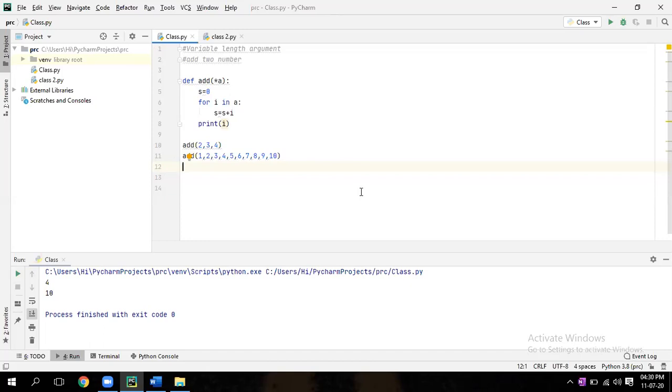So everything will be stored there, in the loop, one by one it will come. For i in a, that means the first time it will take the first one, then it will do the sum, then it will store there, then again add, then again add. So it will go till the end and add everything. Clear? So this is your variable length argument. How many arguments you want to pass, you can pass it. Any doubt? No, sir. Good. Save it.